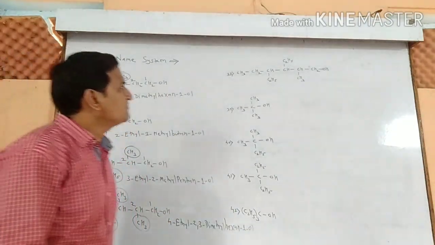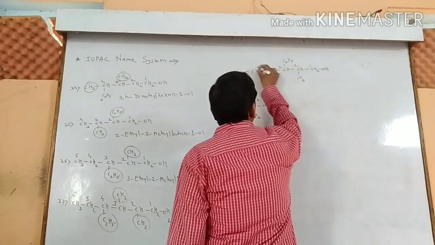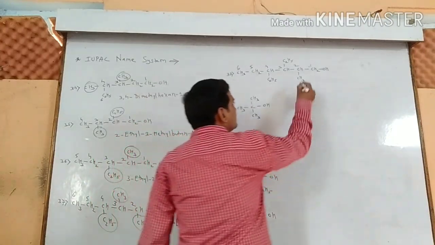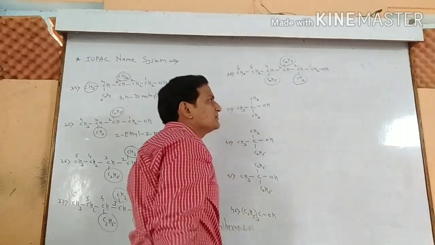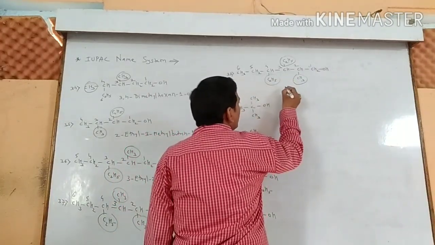Now example number 38. 1, 2, 3, 4, 5, 6. This is the parent alkane chain, branching at the second, third and the fourth position. Name can be written like this. Firstly, we need to write ethyl groups.